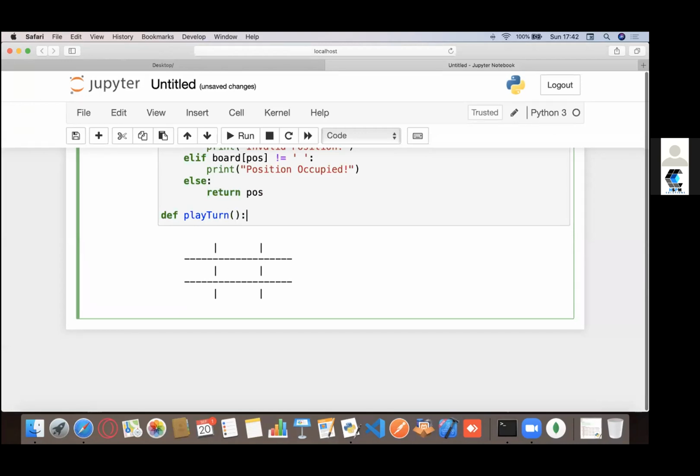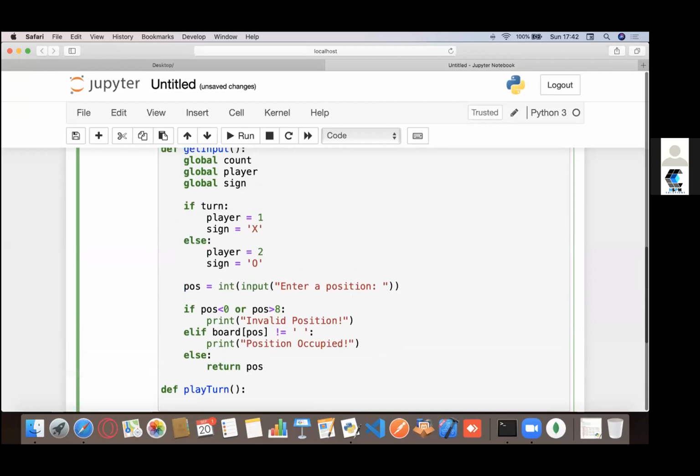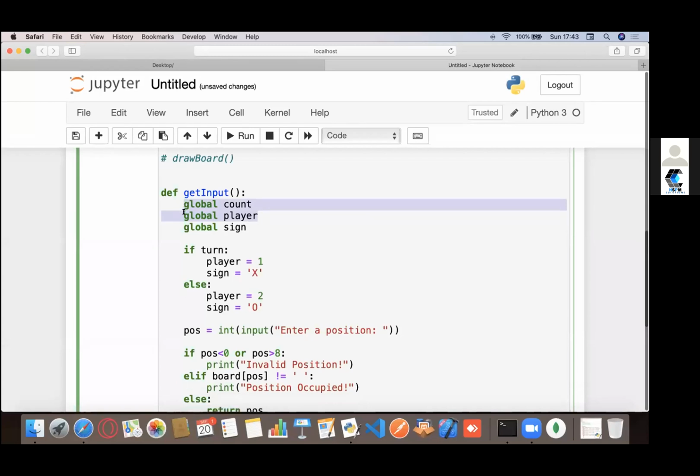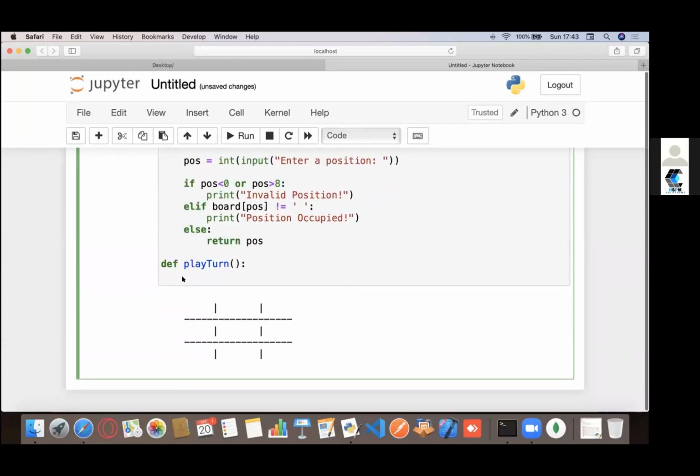So I could do something like this. In the same way, I'll need all these global variables because I need access to them. That would be count and player. I don't need the sign, I guess, because I don't need to change the sign.